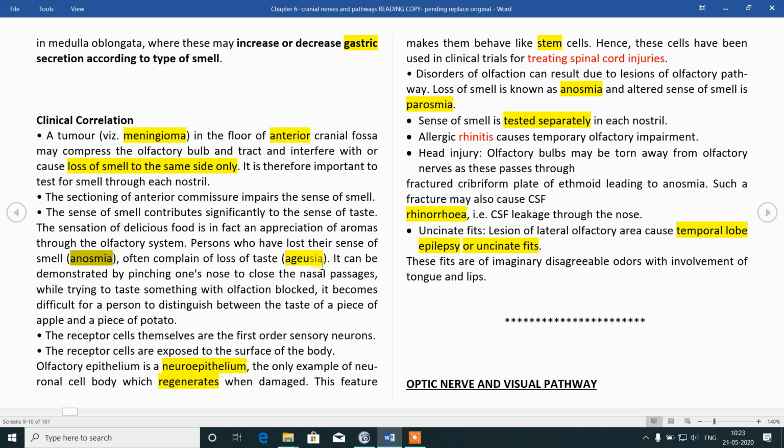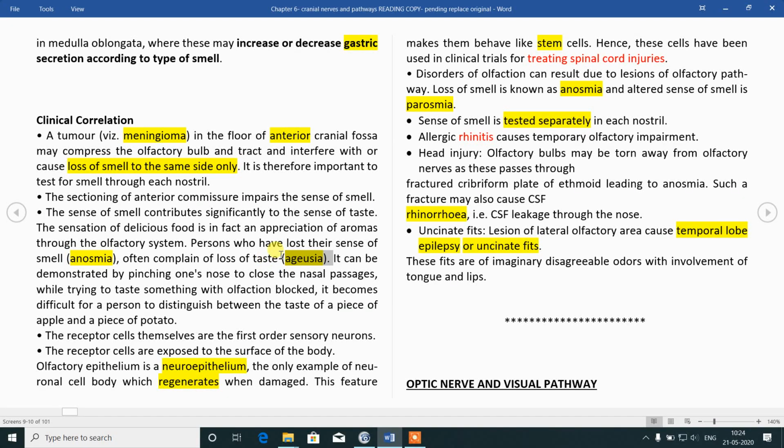Anosmia and ageusia. Osmia means smell. Absence of smell or loss of ability of smell perception is called anosmia. Similar word for taste: geusia, gustatory sensation, that is taste sensation; when lost, it is called ageusia. Loss of smell, anosmia. Loss of taste, ageusia.